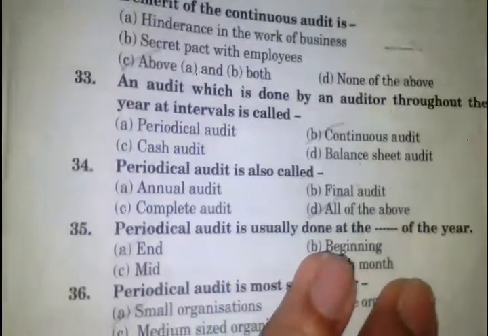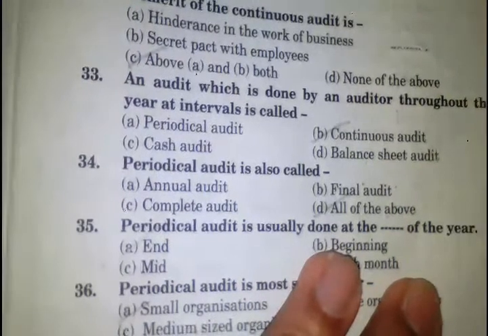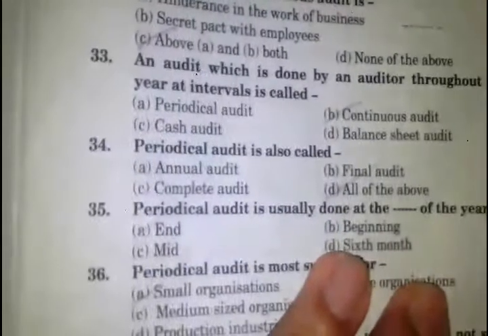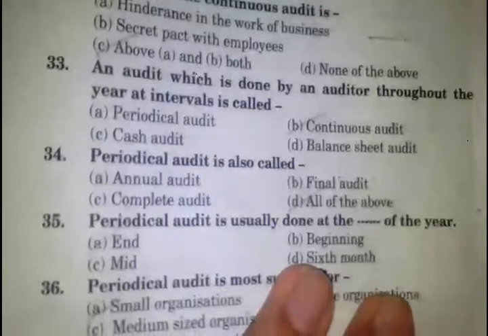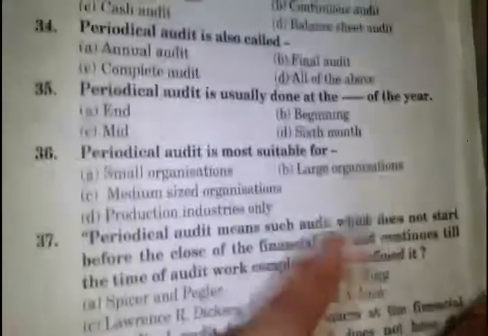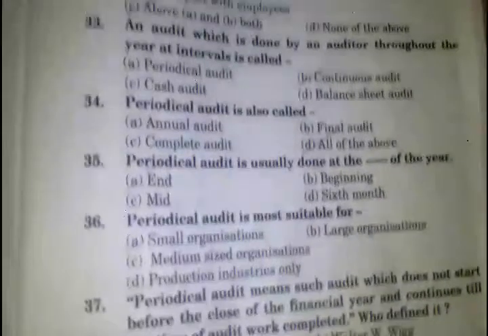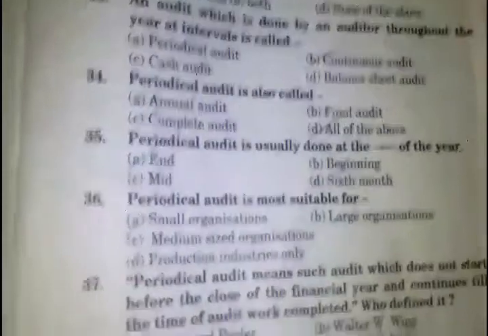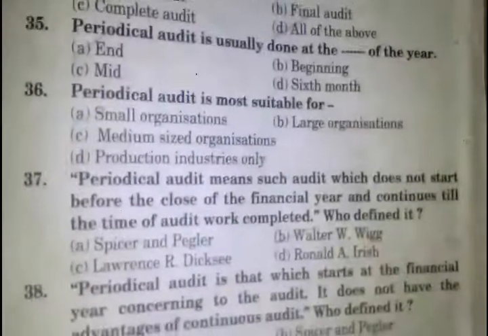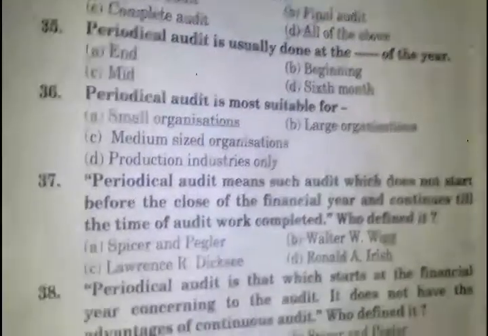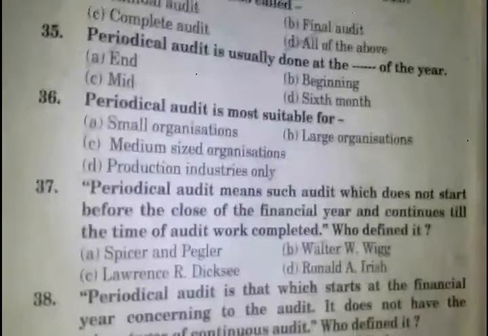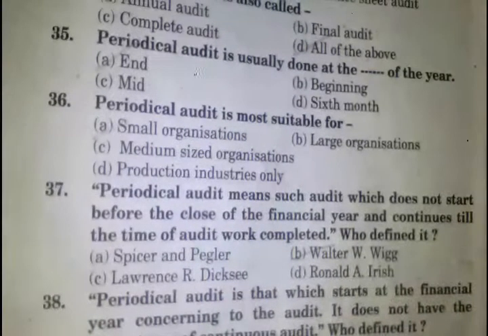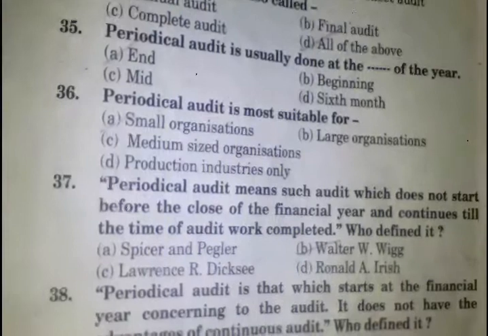Periodical audit is also called answer number D, the annual audit, final audit, complete audit. Periodical audit is usually done at the end of the year. Answer number A. Periodical audit is most suitable for a small organization. Periodical audit means such audit which does not start before the close of the financial year and continues till the time of audit were completed. Who defined it? Walter W. Bigg.